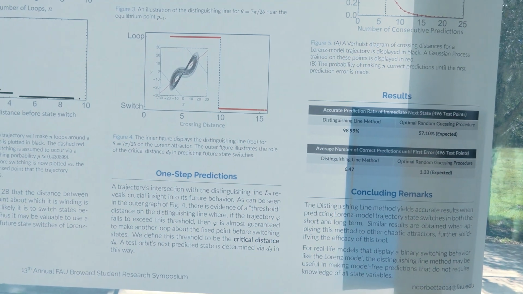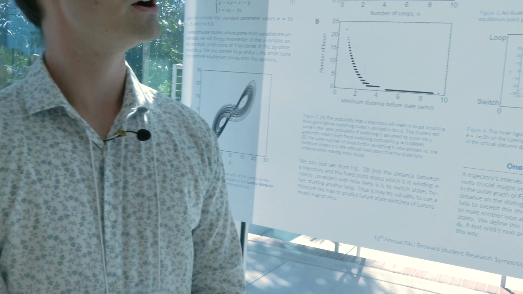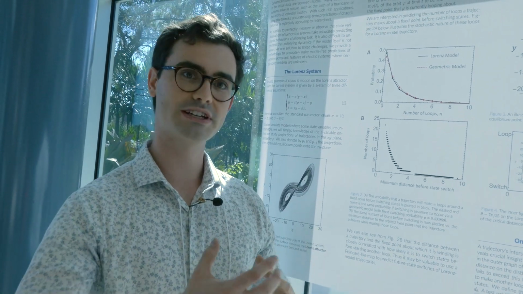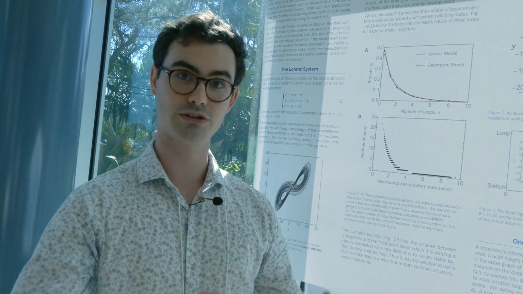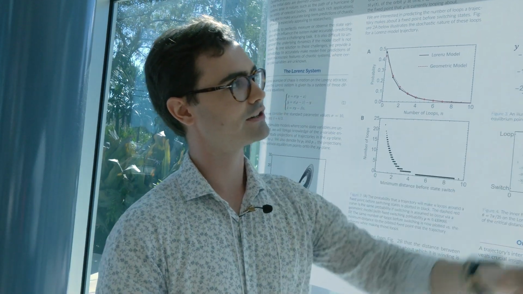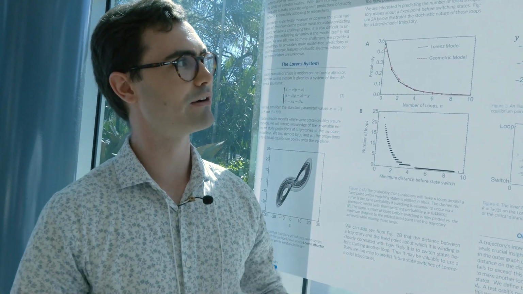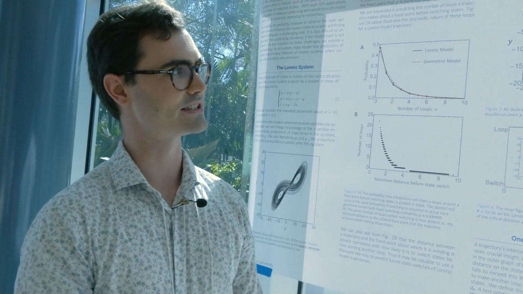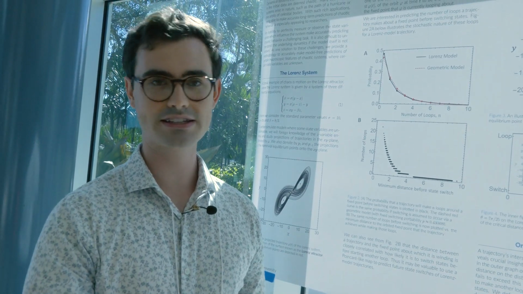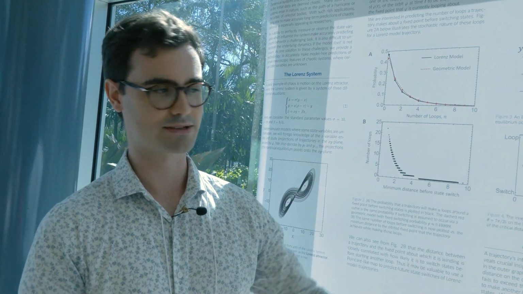Now, how do I predict multiple state switches in the future? Well, we're going to do so using what's called a Gaussian process. To predict the next state, I need to predict the next crossing distance with my distinguishing line. To do this, we have a Verhulst diagram that shows a Gaussian process of how I can model future crossing distances. Once I know the future crossing distance, then I'm going to predict the next state by using the same critical distance as before.